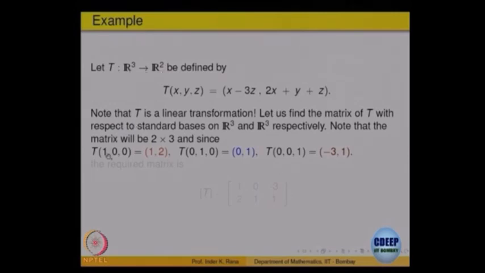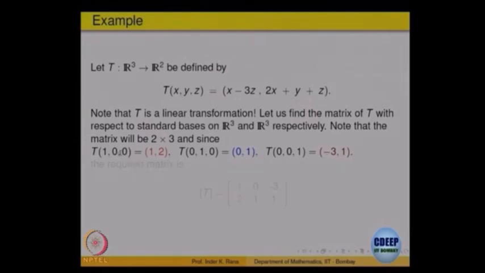Take the first basis vector in the domain R3, 1 0 0, and find its image according to the definition: x equal to 1, y equal to 0, z equal to 0. That gives T of 1 0 0 is 1 2. Similarly, T of 0 1 0 is 0 1 and T of 0 0 1 is minus 3 1.